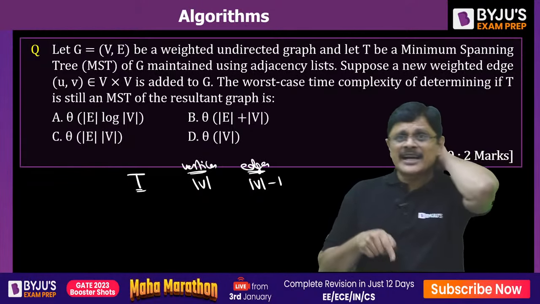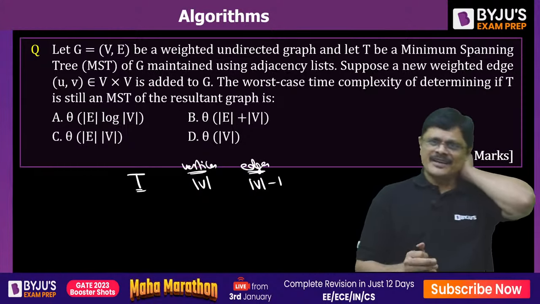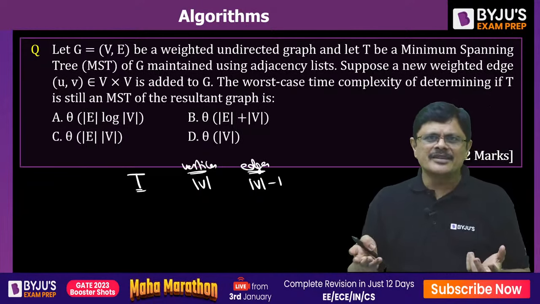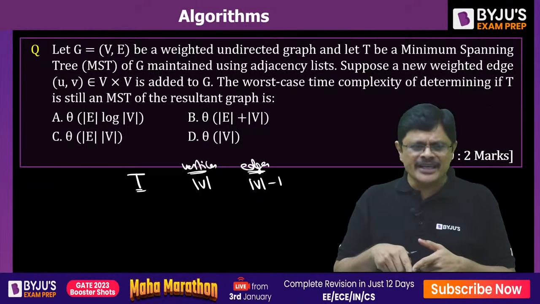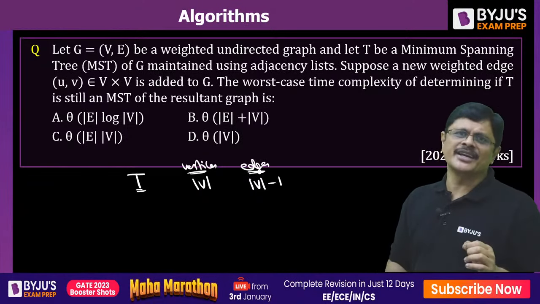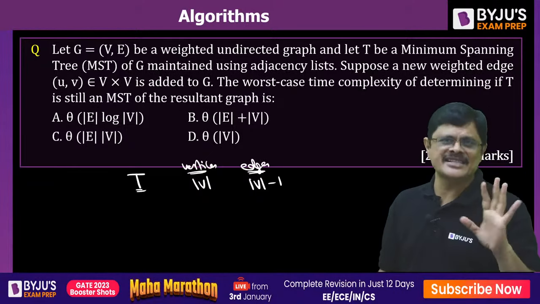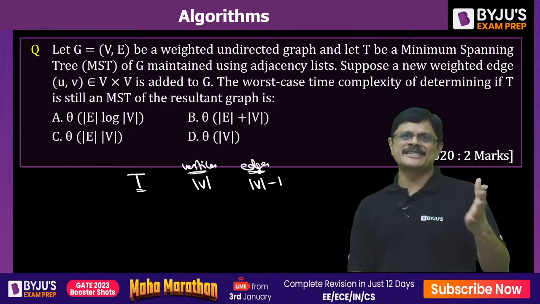This minimal spanning tree is also a graph, maintained using an adjacency list. So order V plus E.